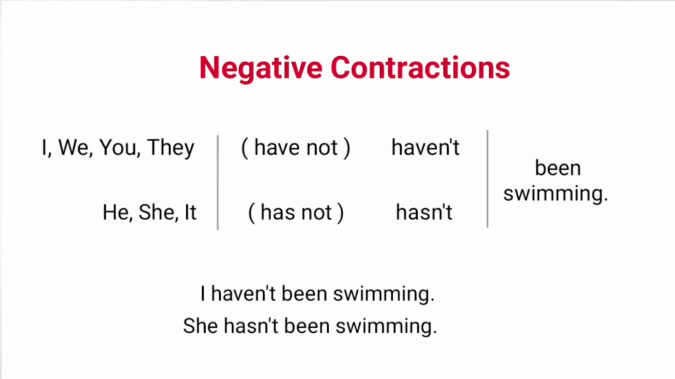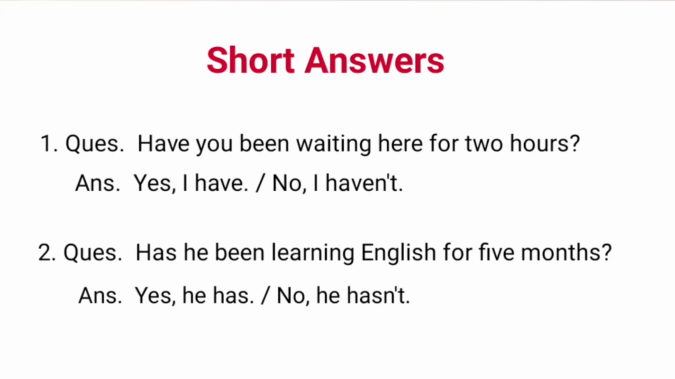There are negative contractions for have not and has not. In have not, have and not are put together and O of not is replaced by an apostrophe. In has not, has and not are put together and O of not is replaced by an apostrophe. They are read as haven't and hasn't. Sentences are I haven't been swimming. She hasn't been swimming.